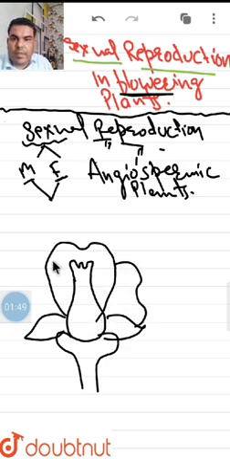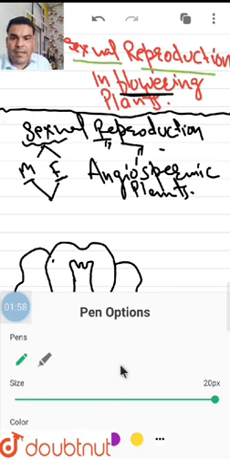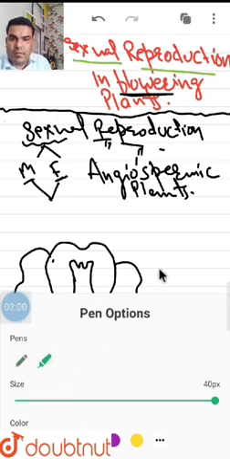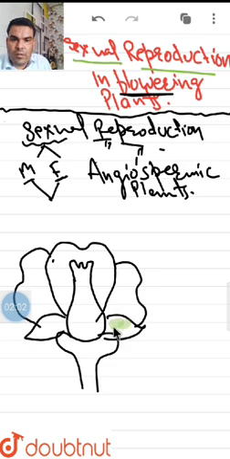These are the petals, right? Then we'll add the color to this. These are the sepals and they are of green color. Fill the color like this, right?